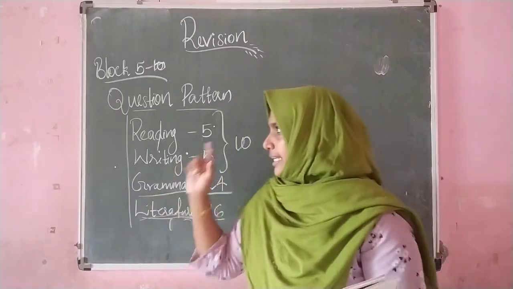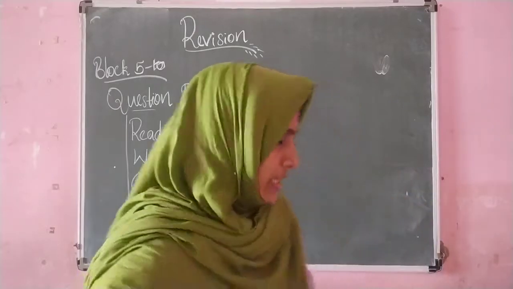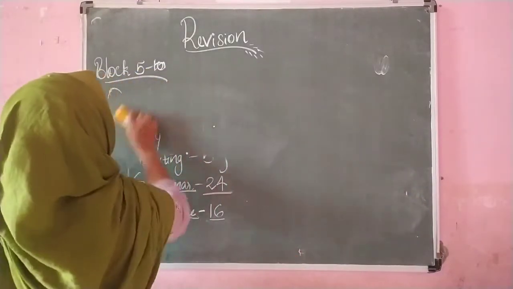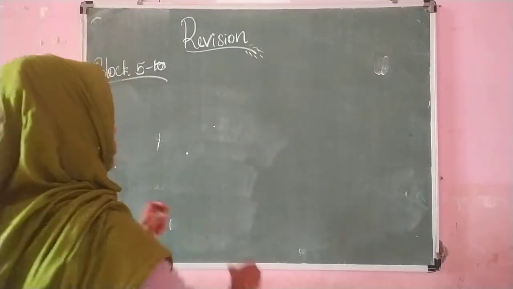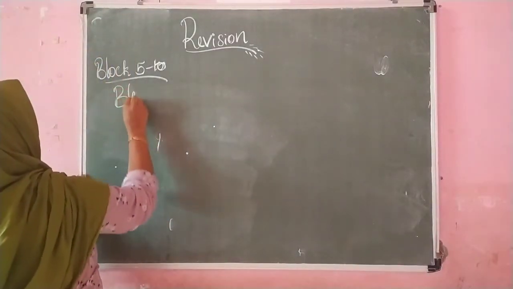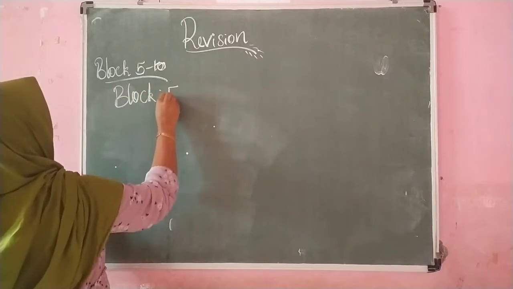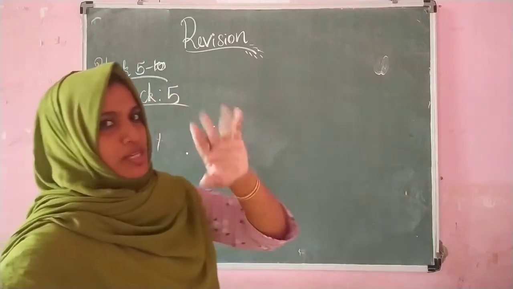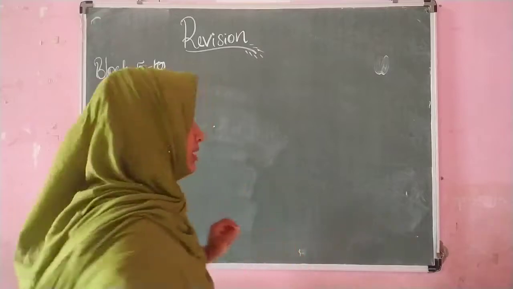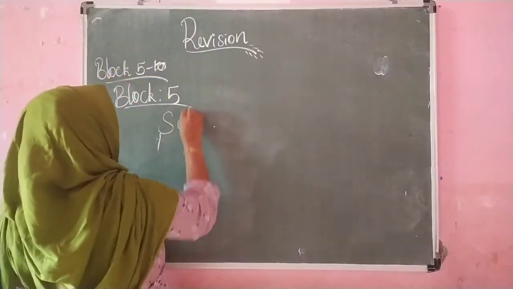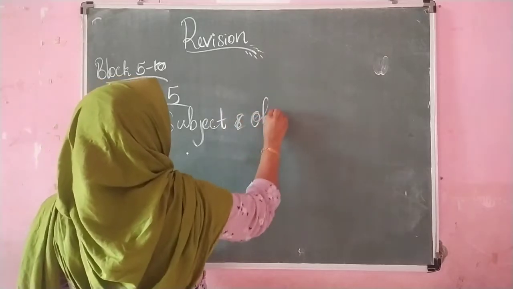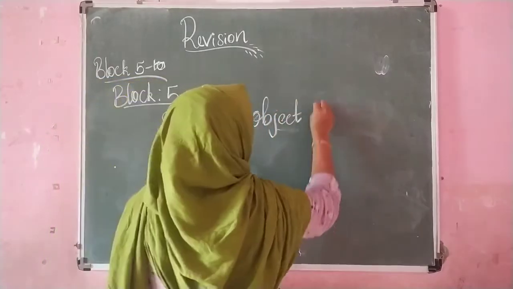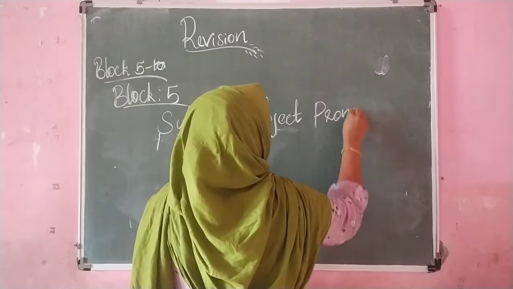Then children, in this block 5, the important topic is the subject and object pattern. Let's see this block 5. One I have already told you, personal narrative, and the second one is the subject and object pronouns.